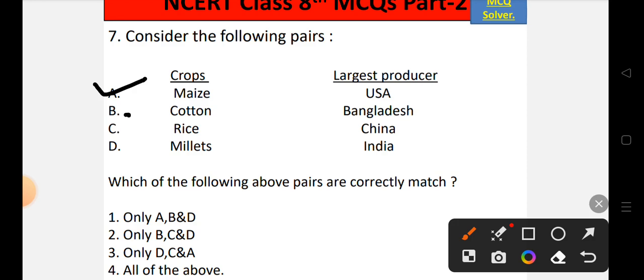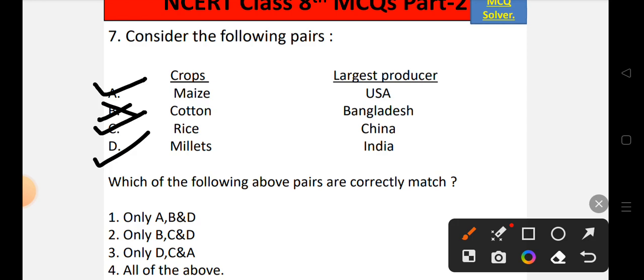So number B is an incorrect pair. Also, when it comes to rice, the largest producer is China. So C is correct. And when it comes to millets, the largest producer of millets is India. So D is also correct.